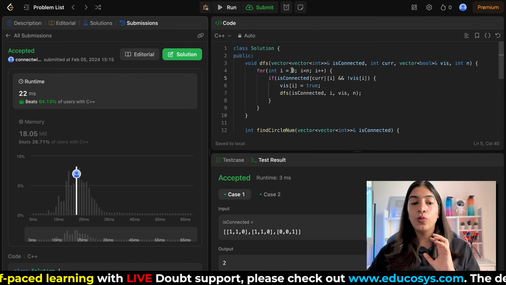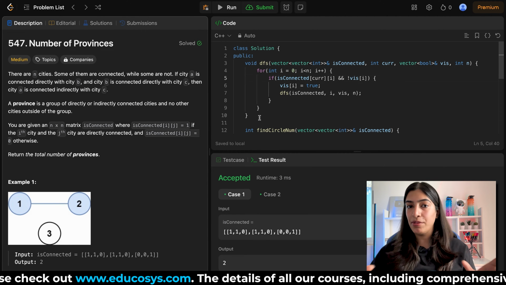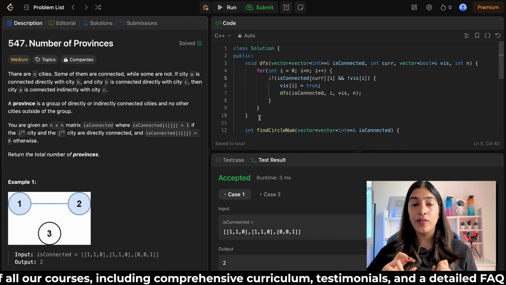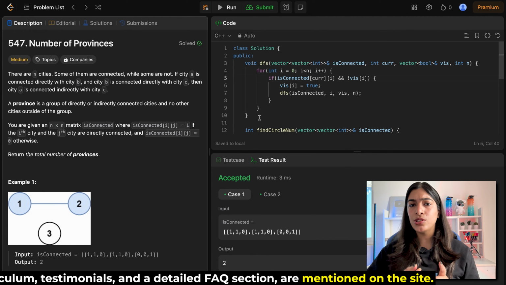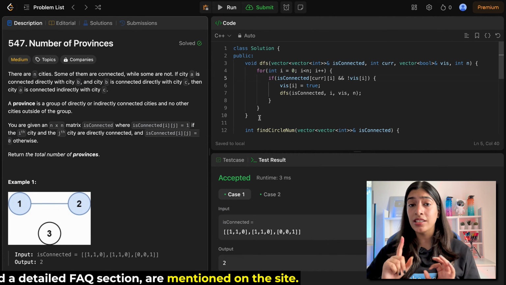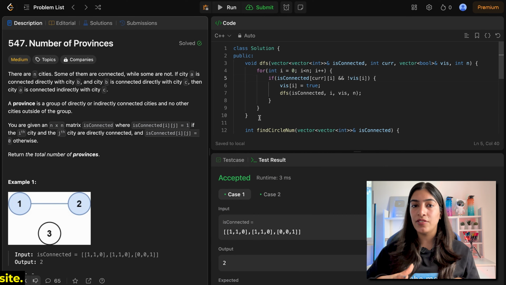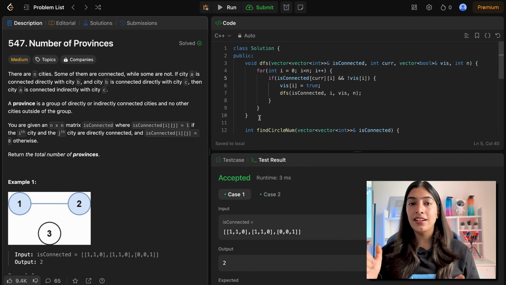Very good. We have passed all the test cases, and most people will be happy that you were able to solve the question. But I wanted you to also think that we have done two kinds of traversals, DFS and BFS. Is it possible to solve this question by BFS or not? Think about it and let me know in the comments, because in most places you will just see a DFS solution and move ahead with it. Do you think BFS is not possible? And if not, then why? Let me know in the comments.